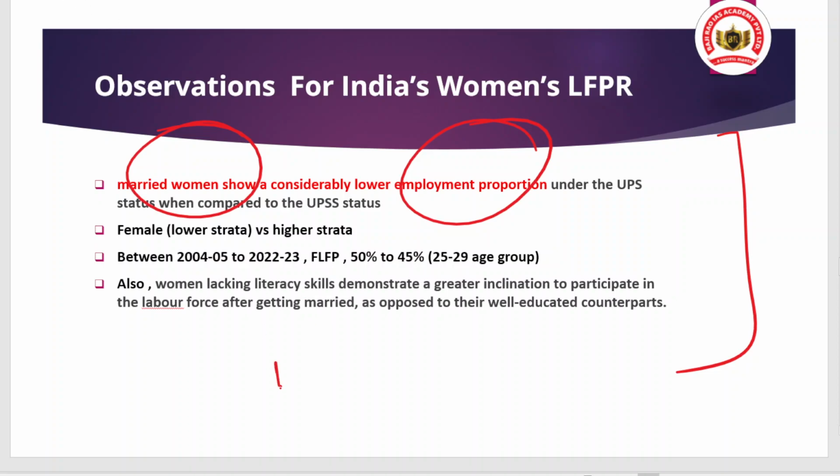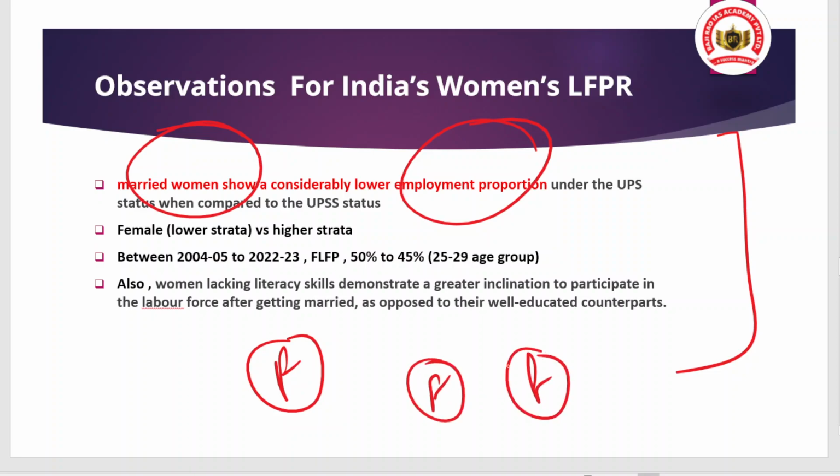And when we talk about female participation after marriage, it was observed that females belonging to the lower strata were more interested in working than females belonging to the higher strata or the higher caste. That is the important analysis you can see here. So this is how cultural norms and religious norms decide women's participation.